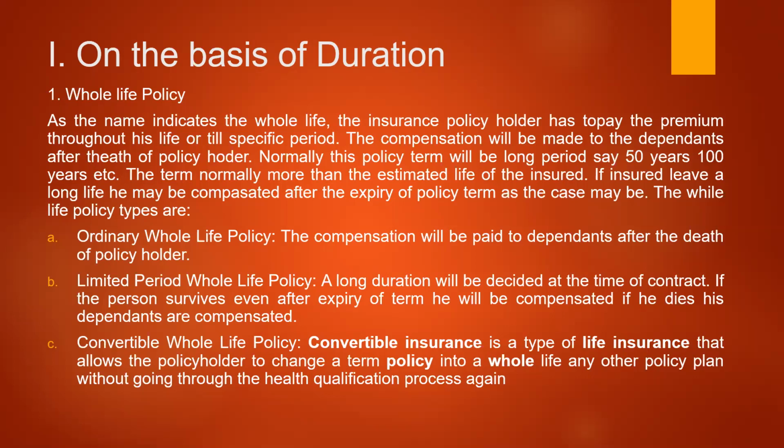Suppose he has taken an ordinary whole life policy where the dependents are supposed to be paid. Now he makes up his mind that he wants an expiry after the 10th or 15th year. Then he can ask for the premium modification and go for that option immediately, because that convertibility possibility is given to him. In this case, the policyholder need not undergo a health analysis again or give the declaration of his health or information relating to his health, because he is considered an old customer only, and additional benefits are given to him by allowing him to convert the policy. So this is on the basis of duration, the whole life policy.